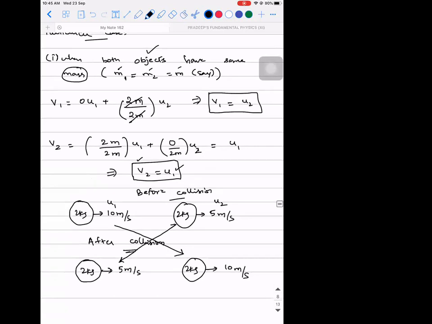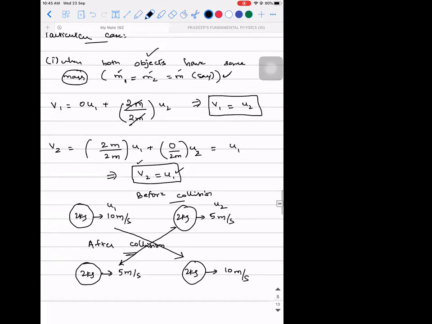In a perfectly elastic collision. Okay, it is not in all scenarios. In a perfectly elastic one-dimensional collision, if both the objects which are undergoing a head-on collision are having the same mass, irrespective of their velocities, the final velocities get exchanged. Exchanged with whom? Exchanged with the initial velocities of the objects. Are you able to understand?